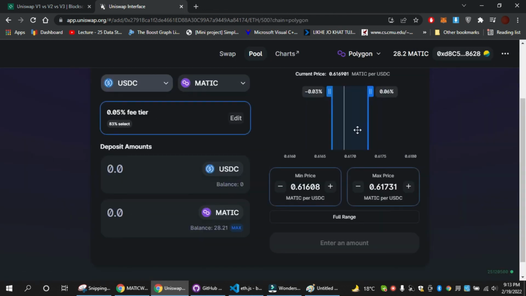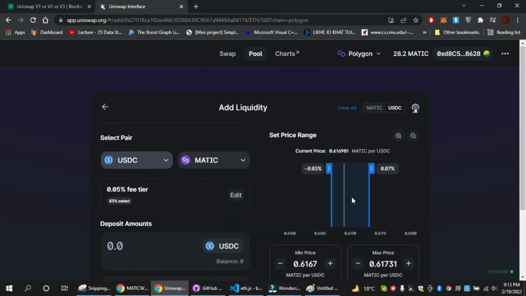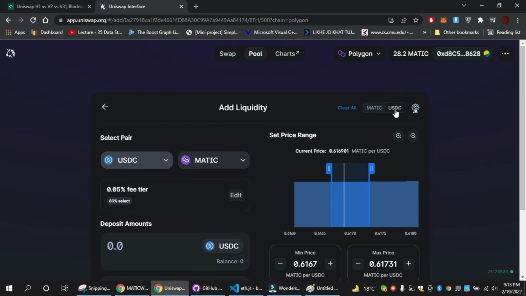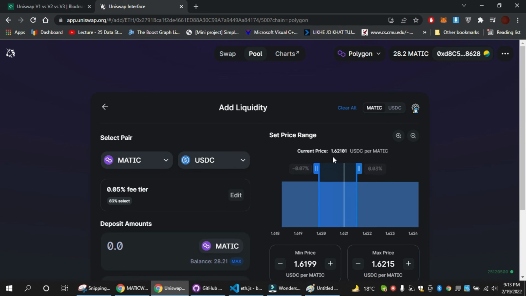Now if the price goes to, so it is in terms of matic. Let me make it in terms of USDC. Okay, so for every one matic we are getting $1.6.